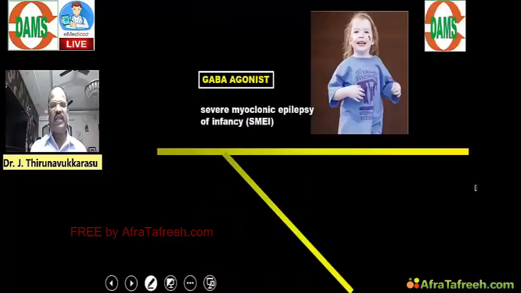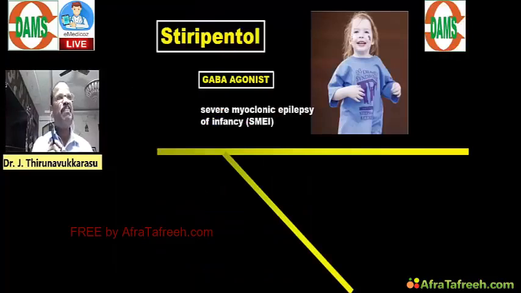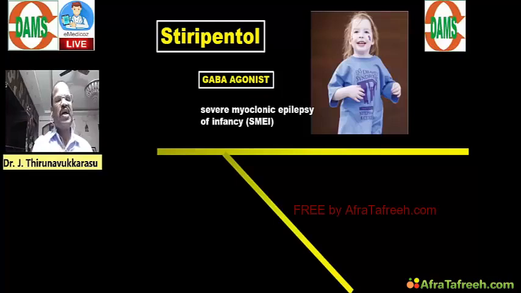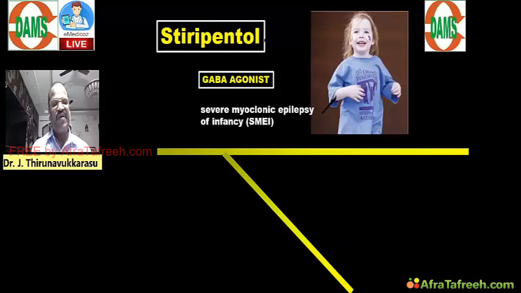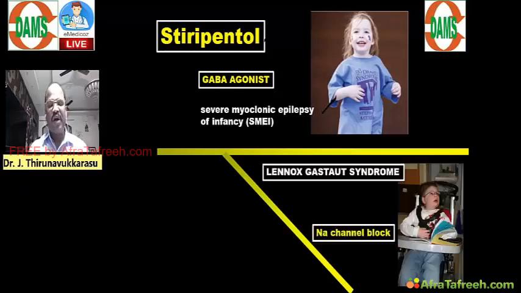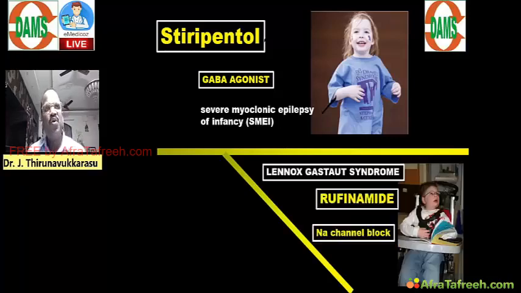Okay, and then some newer anti-epileptic names you should know. For example, we have one drug called stiripentol. Stiripentol is a GABA analog useful for treatment of severe myoclonic epilepsy of infancy. It is called Dravet syndrome. And then one more drug called rufinamide. Rufinamide, a newer drug, a sodium blocker, useful for treatment of Lennox-Gastaut syndrome.